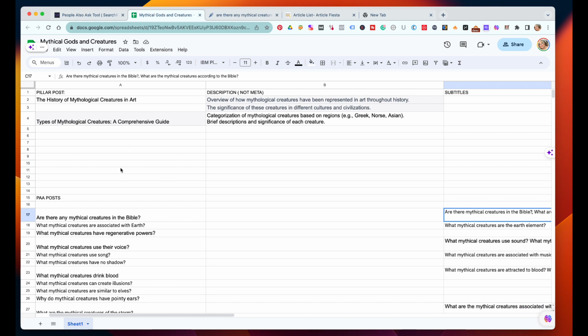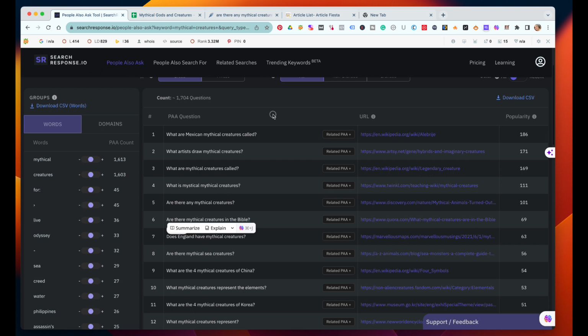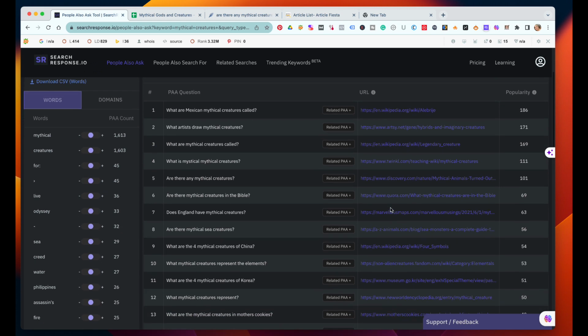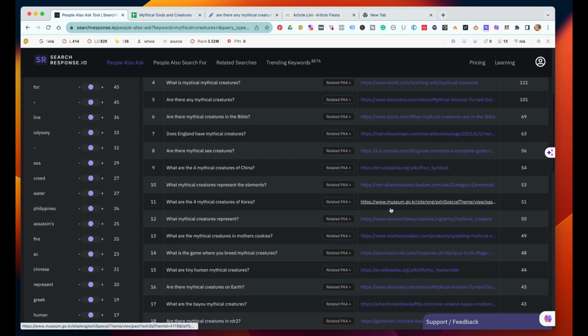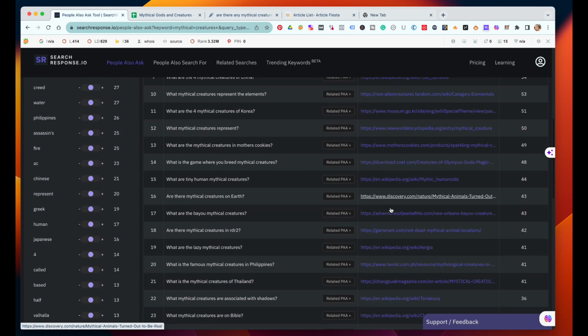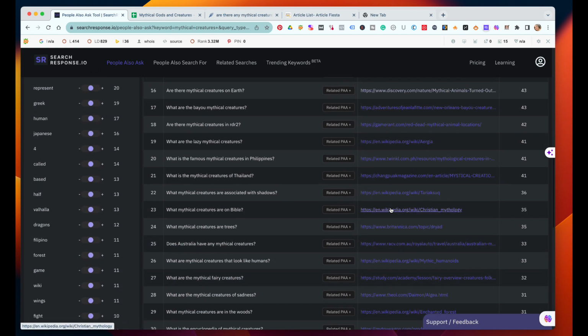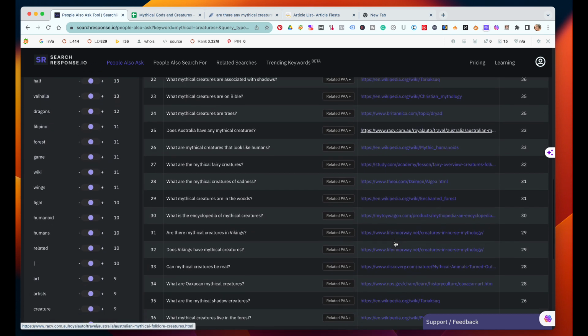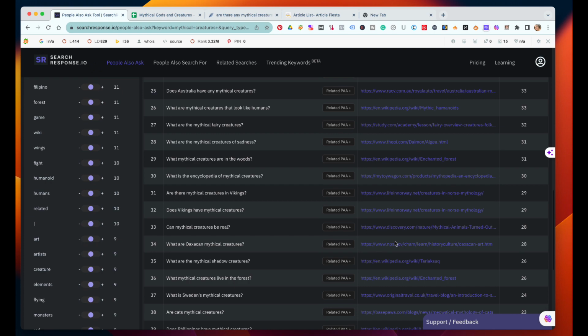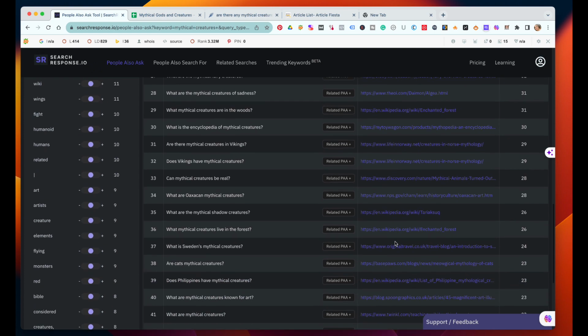So here's one of the articles that I'm going to write. I know that for sure, right? And since I have the free account, I can't download these, but I can keep looking. So here are some more, and let's see if we see any other Quoras. I didn't think so, but I see a lot of Wikipedias for these answers, which I think, because I'm building topical authority, I'm really going to be able to dominate a lot of this content.